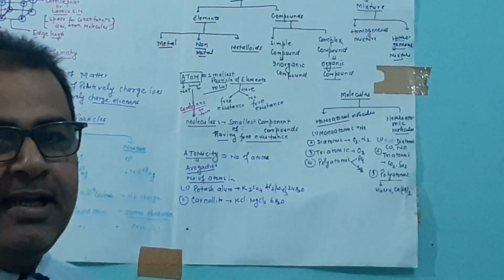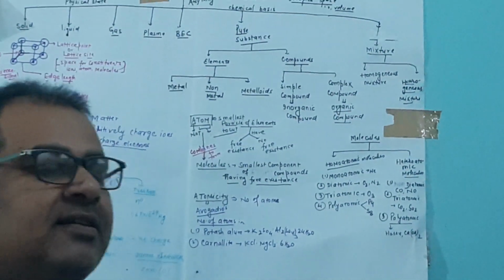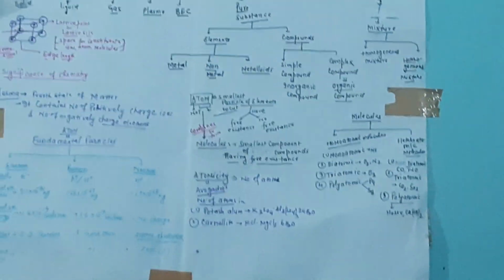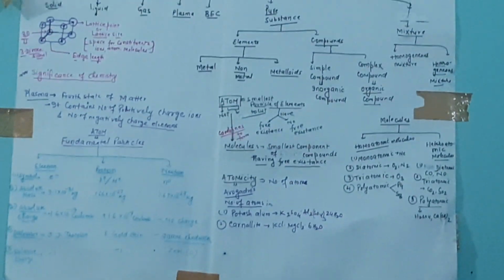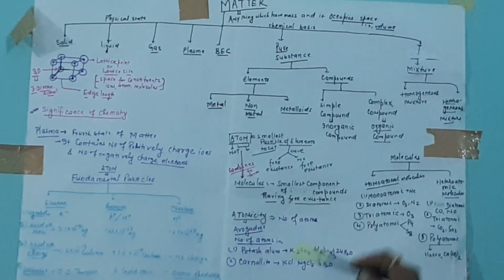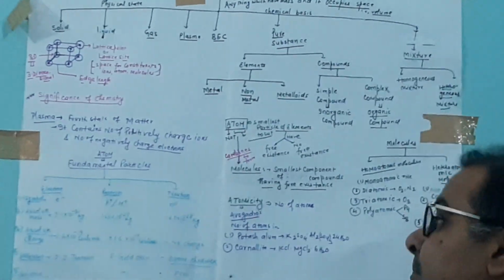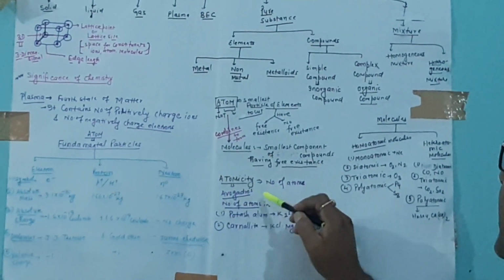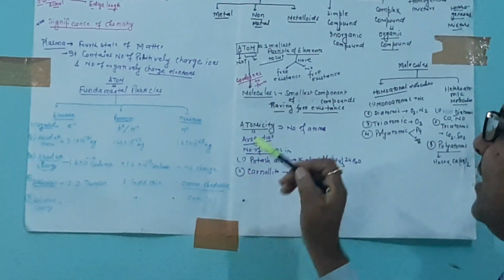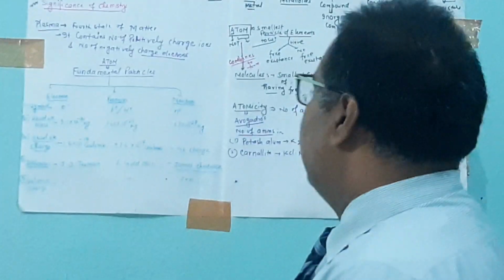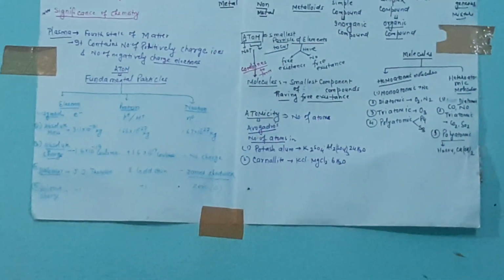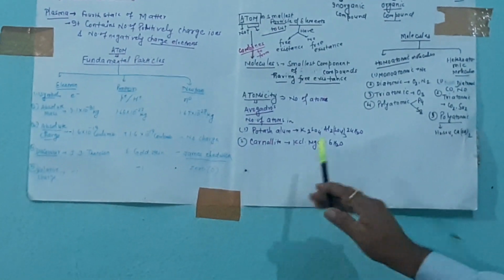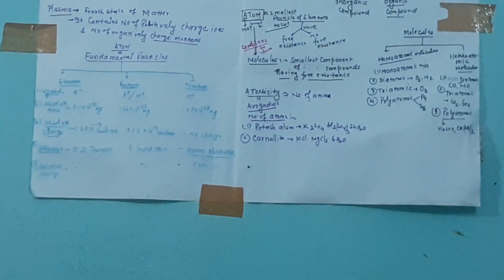But in the case of other elements, their atoms can't exist freely, so they may not have free existence. And the molecule is the smallest component of compounds having free existence. Atoms exist freely in the atmosphere, and the term atomicity is defined by Avogadro. Atomicity represents the number of atoms present in a molecule. That is atomicity: the representation of the number of atoms.